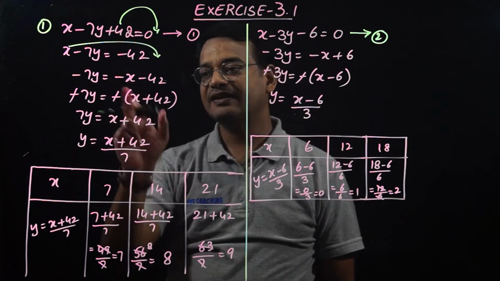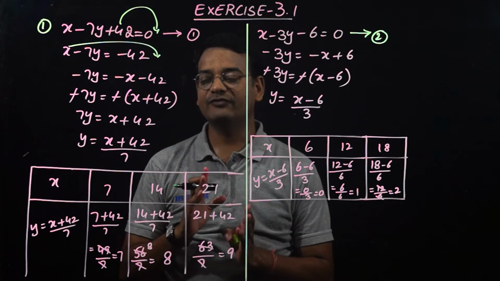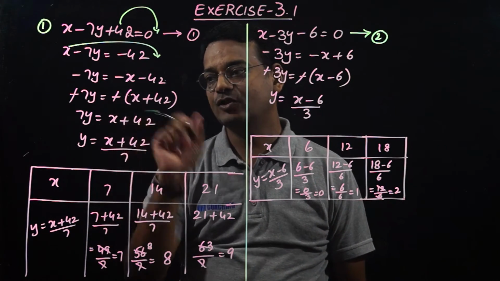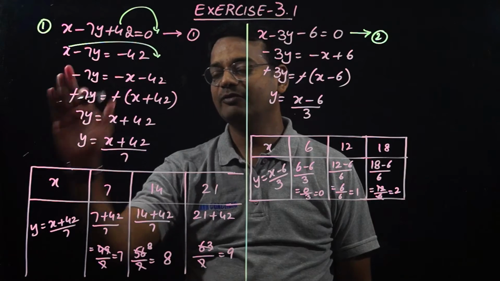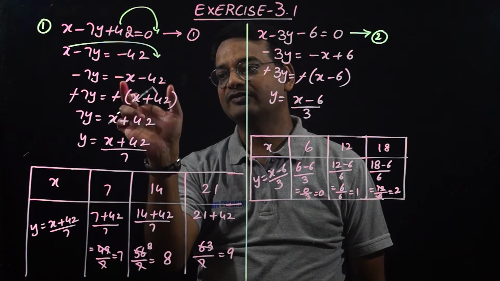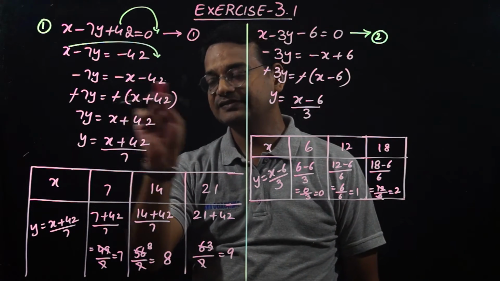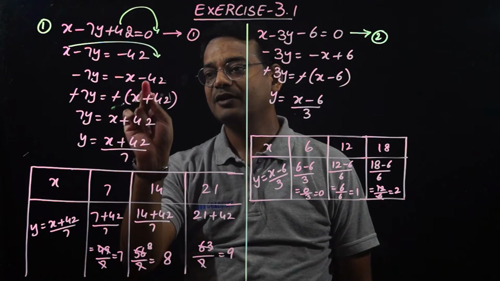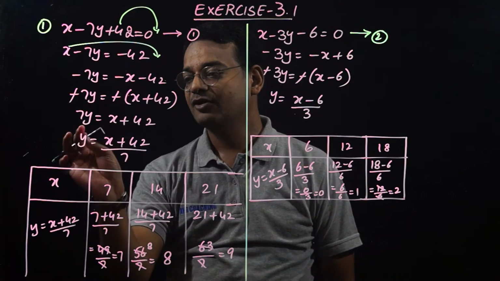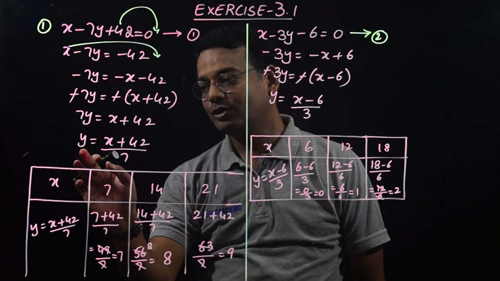Since these are negative and calculating negative values will be a little difficult, we will convert everything into positive by taking minus common. Since it is a single variable, we'll leave it, but these are two variables, so when we take minus common here, the equation will change its signs. Minus x will become plus x, minus 42 will become plus 42. This minus and minus get cancelled. We are left with 7y is equal to x plus 42.